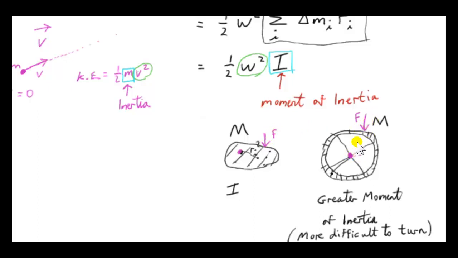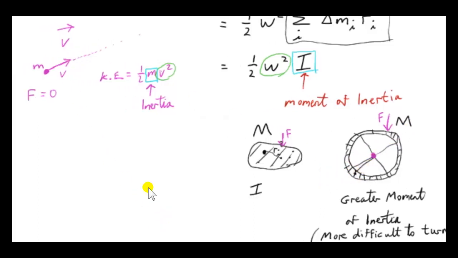And suppose that this force acts at roughly the same distance from the axle as this one here. They're meant to be the same distance. Let's just see that maybe a bit more accurately. So F would be more like here, I suppose. This body won't turn as easily, because the mass is further away from the axle.